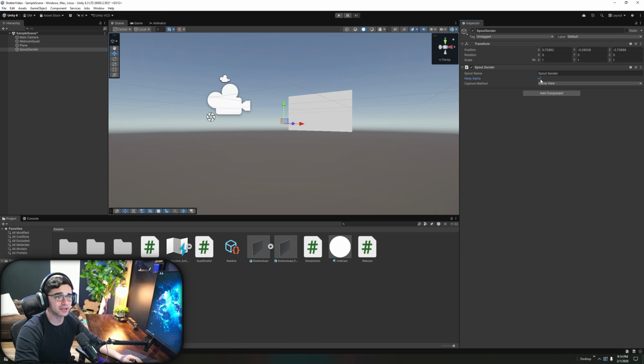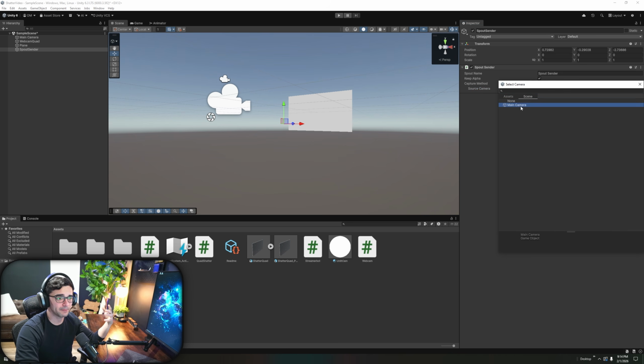I'm going to check Keep Alpha because eventually we want this to just show the camera and not this sky and everything. And then I wanted to capture my camera, not the game view. So click here, Camera. And then from camera, we're going to go to this little button. I don't know if you've seen that. There's a little button on the side here. Click on that, and main camera is the only camera we have. Yes, that is the one I want. All right, double click that, and there it is.